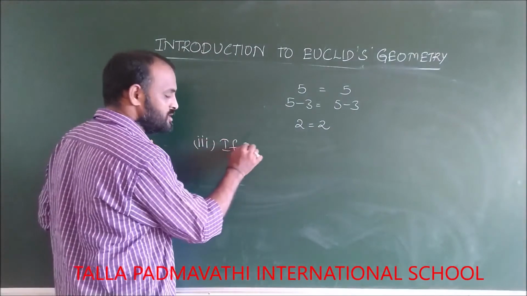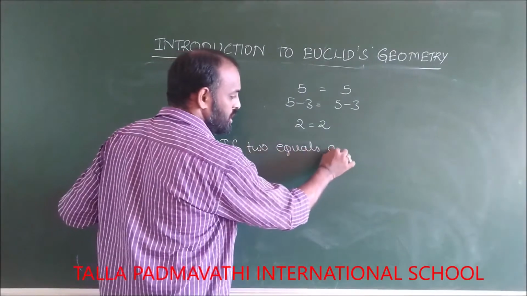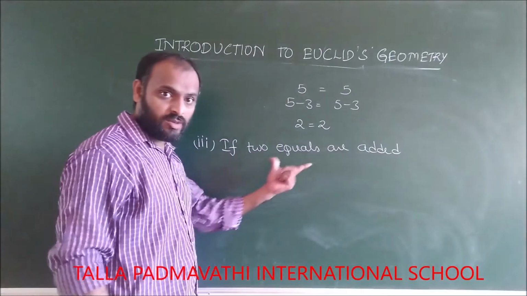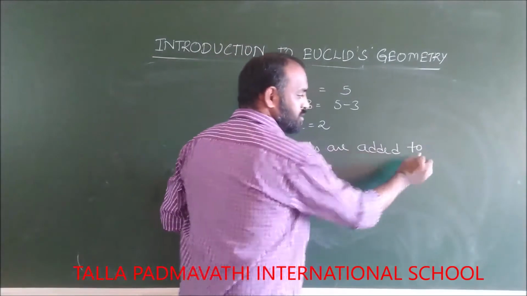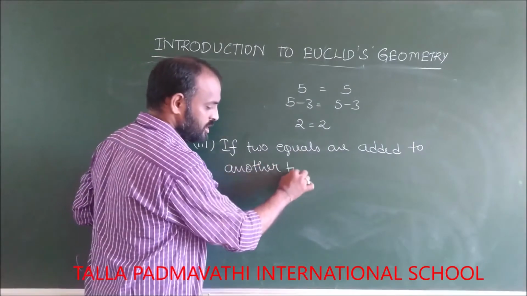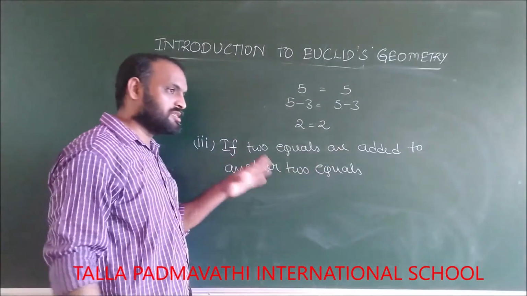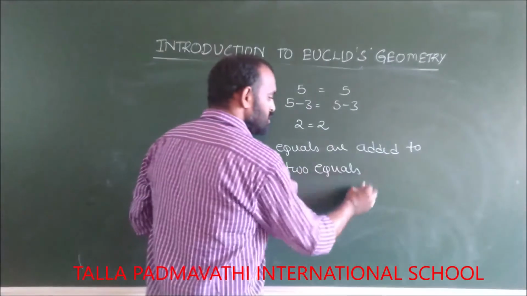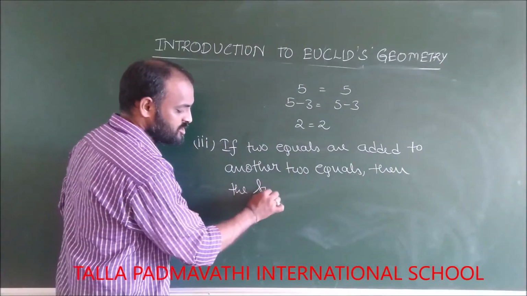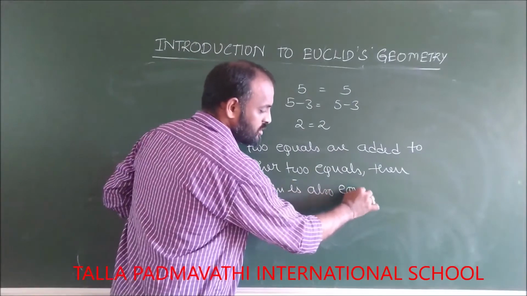If two equals are added to another two equals, then the sum is also equal.